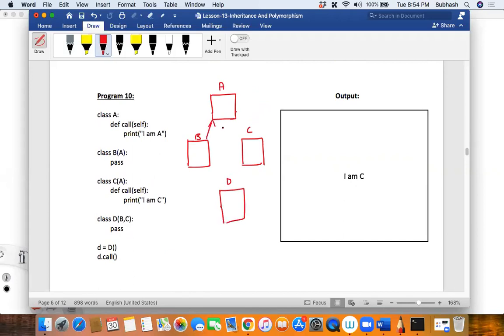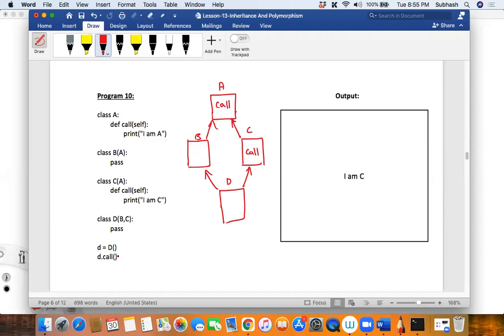So B and C are getting inherited from class A, and D is getting inherited from both the classes B and C, right? So A has this call method, B does not have a call method, C has a call method, and then D is also not having the call method, isn't it, my dear friends? But I'm calling the call method with respect to D, correct? Did you understand the diagram till here?